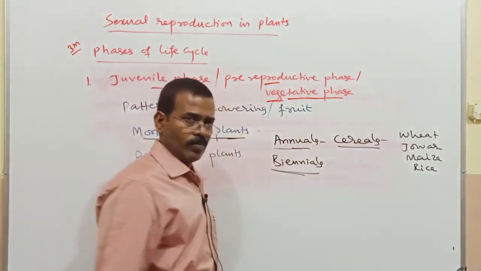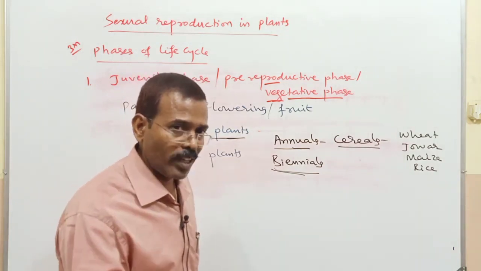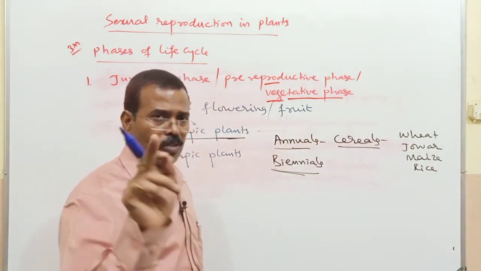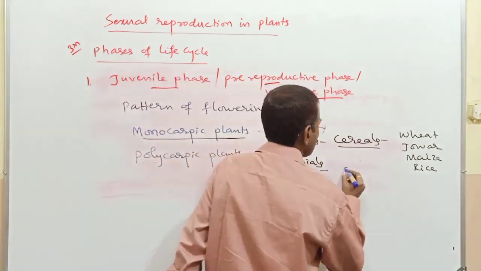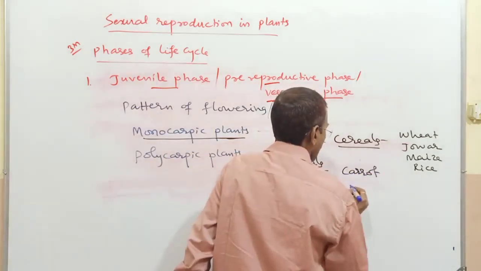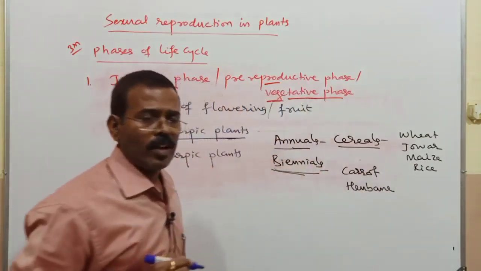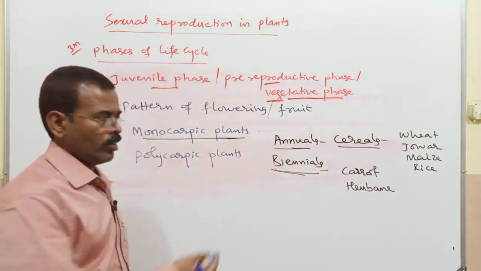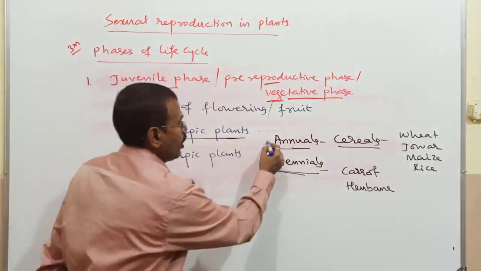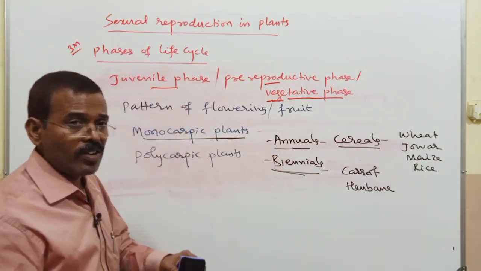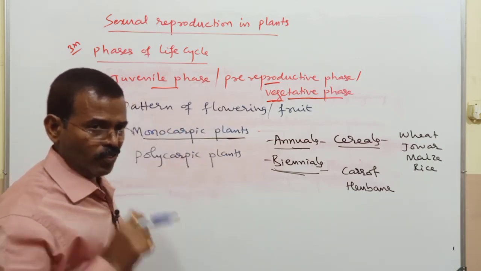Similarly, biennials complete their life cycle in 2 years. First year vegetative growth, second year reproductive growth. So they produce flower only once in their lifetime. Here you have carrot and henbane as examples of biennials. In annuals and biennials we can clearly differentiate the vegetative phase, reproductive phase, as well as the senescent phase.